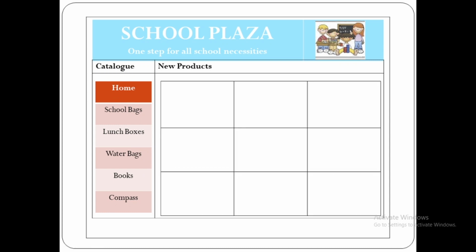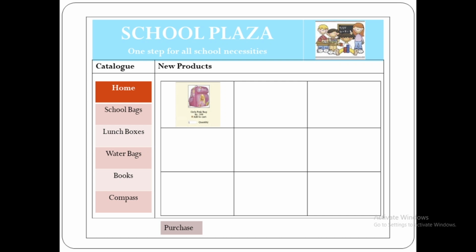Then in the new products list we can create another table consisting of either 6 or 9 cells, with 3 columns and 3 rows, or you can create 3 columns and 2 rows. In each and every cell you can insert a photograph of a particular product and write some details like that of the photograph. For example, a girls pink bag is given. You can write the price.